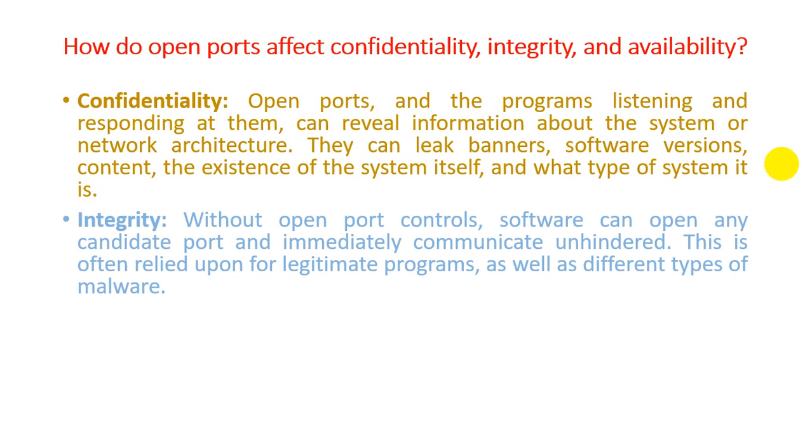Now we discuss integrity. Without open port controls, software can open any port. Software can open any candidate port and immediately communicate, hiding a threat. This is often relied upon by legitimate programs as well as different types of malware.